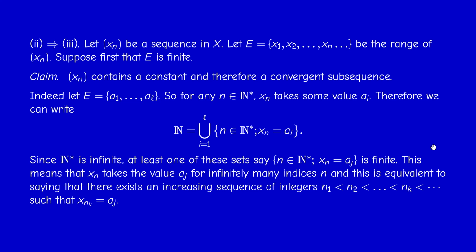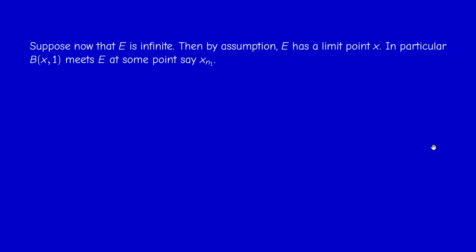So this proves the claim in the case when E is finite. Now, the more interesting case is when E is infinite. By assumption, E has a limit point x, not necessarily in E, it's in E bar. So in particular, the ball of center x and radius 1, here we really need the concept of ball. Okay, so this is why we assume that we have a metric space. So the ball of center x and radius 1 should meet E at some point.